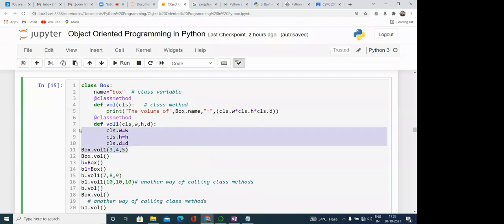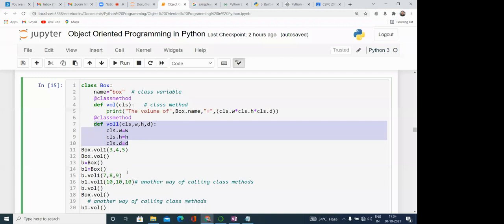Okay. Then when we are calling this box.vol, what is the meaning? We are calling this particular method, and this is multiplying the values of these class variables. Then again here you can see b is equal to Box. Here we have created one object, here we have created another object. So two objects we have created, one is b and another one is b1. Then b.vol1, we have called the vol1 with the b.